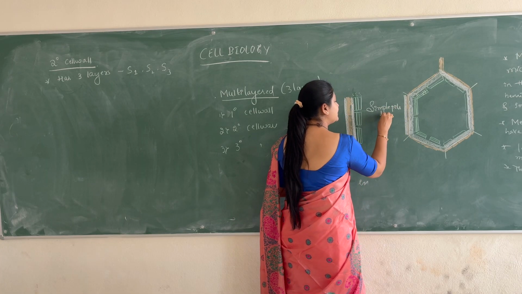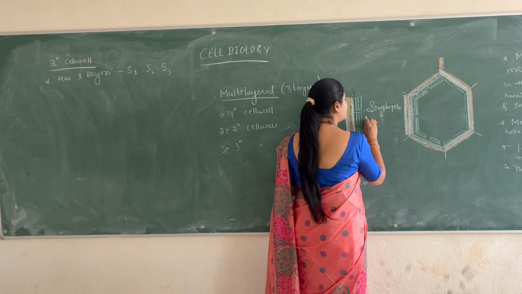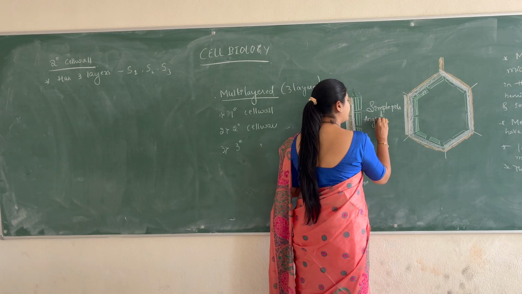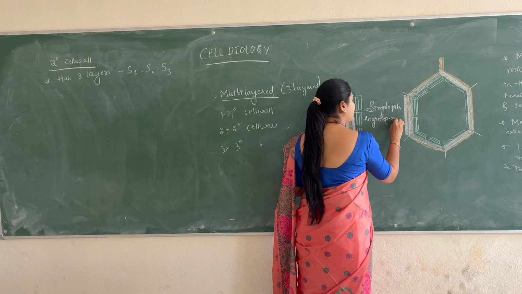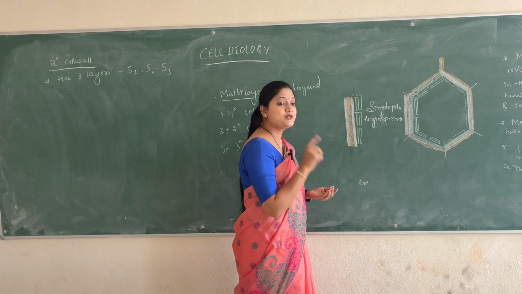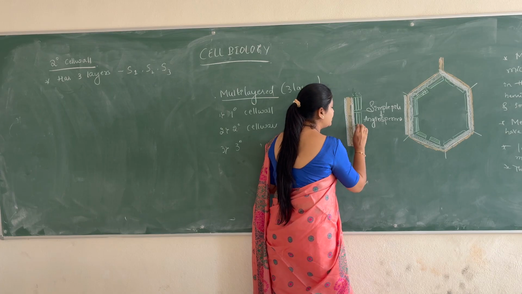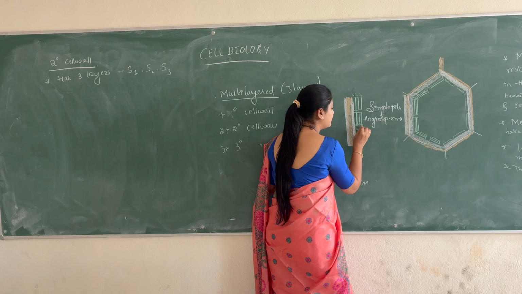Simple pits are the characteristic feature of the angiosperms. We have one more type of pit which is present in the gymnosperms, and the shape goes something like this.